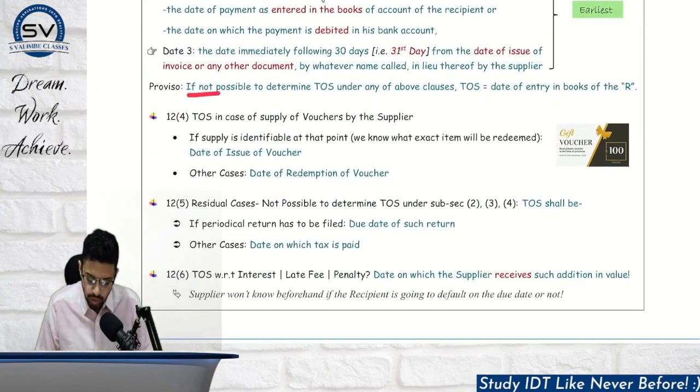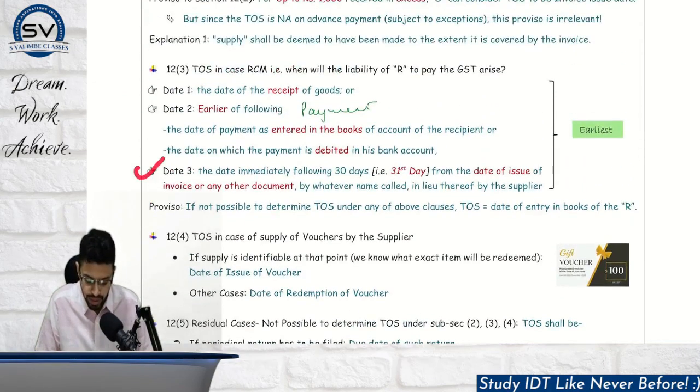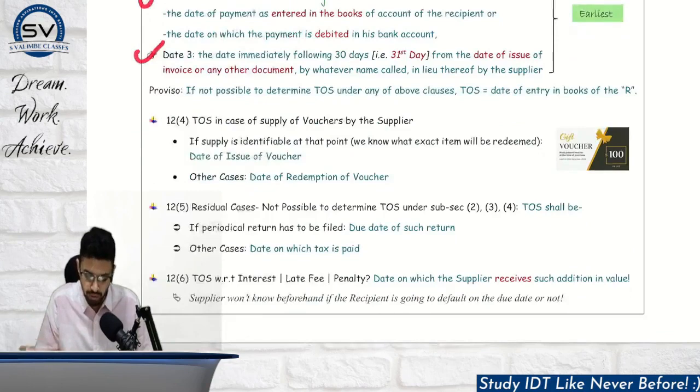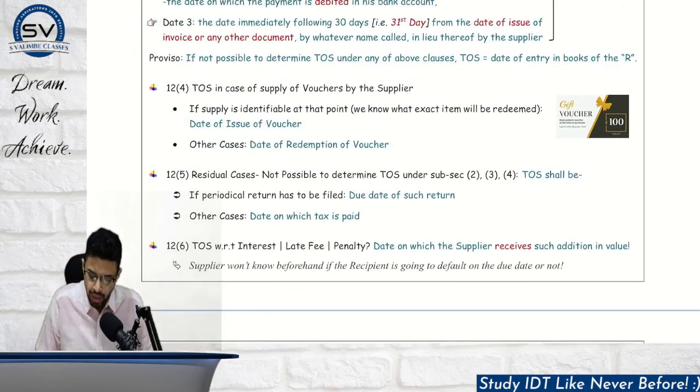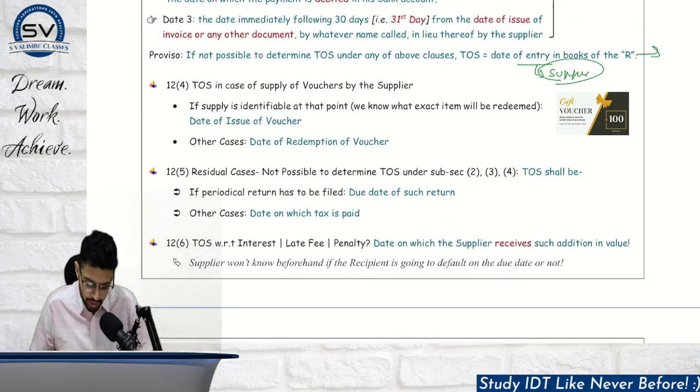If it is not possible to determine time of supply under any of the above clauses as per these 3 dates, if one of the dates is not available and we are not able to do it, then time of supply shall be the date of entry in the books of recipient, entry with respect to the supply. Generally, this is not very testable, but you should be knowing it.